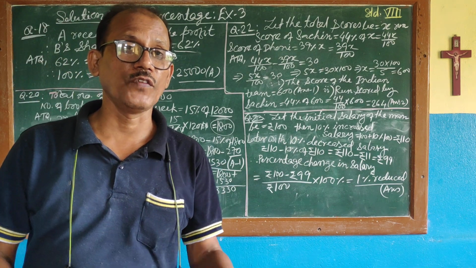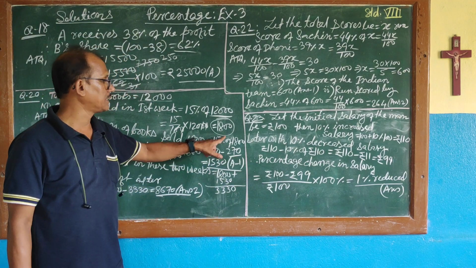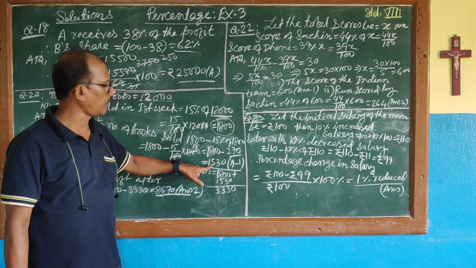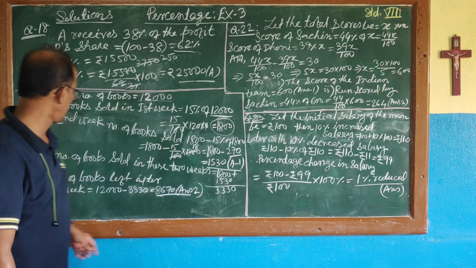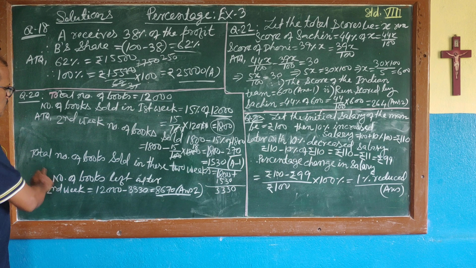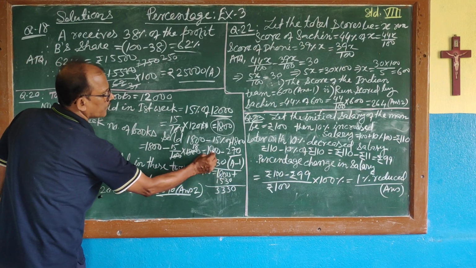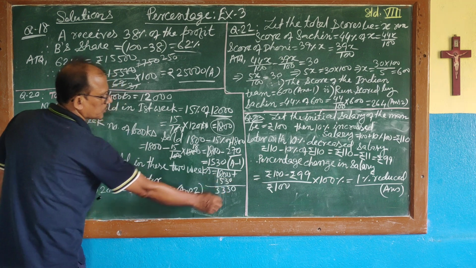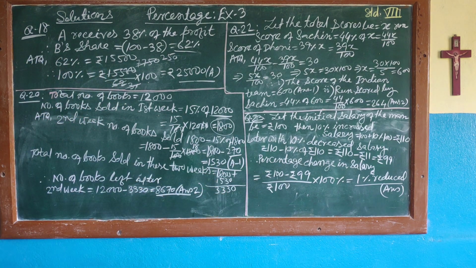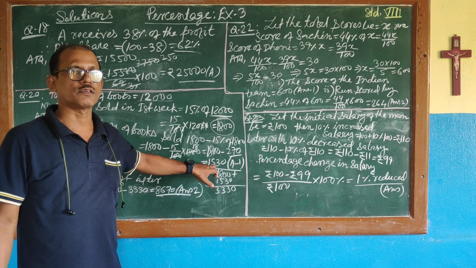So in the second week, 15% less selling was there than 1800, therefore the number of books sold in the second week is 1,530. You understand? Now the total number of books sold in these two weeks will be 1800 plus 1530, which is equal to 3330. That's very simple. The first answer, how many books were sold in the second week, is 1530.